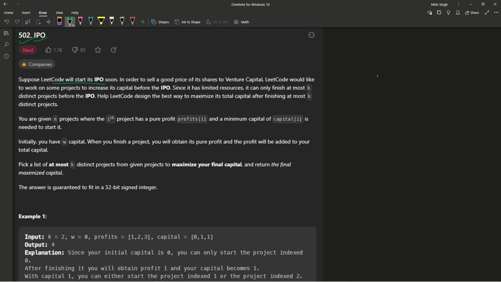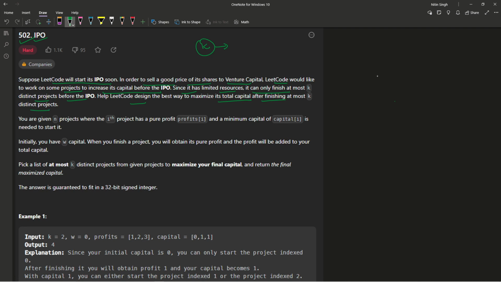Suppose LeetCode will start its IPO soon. In order to sell its shares at a good price to venture capital, LeetCode would like to work on some projects to increase its capital before the IPO. Since it has limited resources, it can only finish at most K distinct projects before the IPO. So guys, this is a restriction on the projects. Help LeetCode design the best way to maximize its capital after finishing at most K distinct projects.